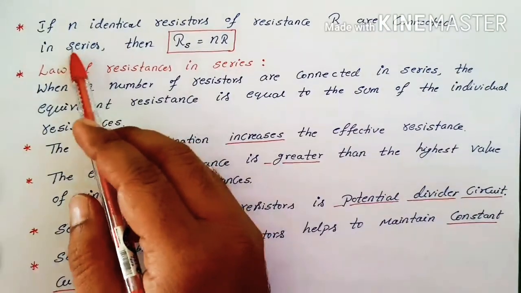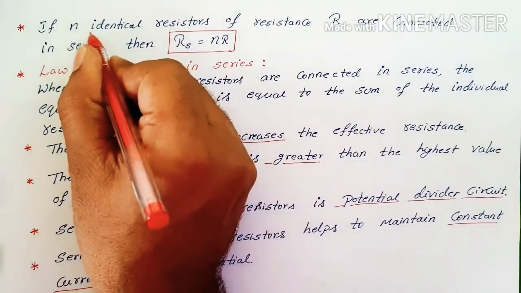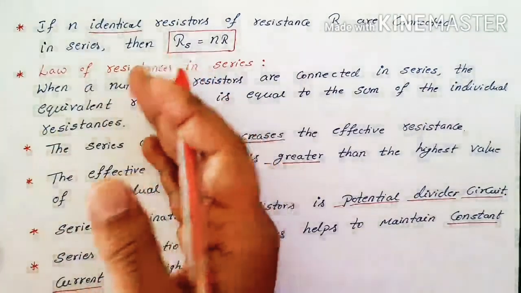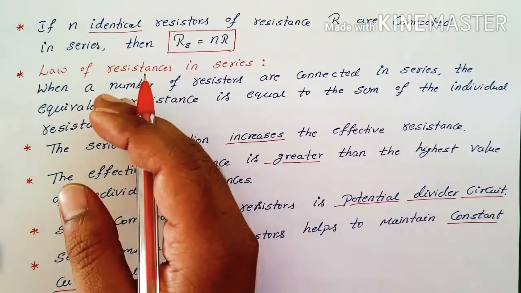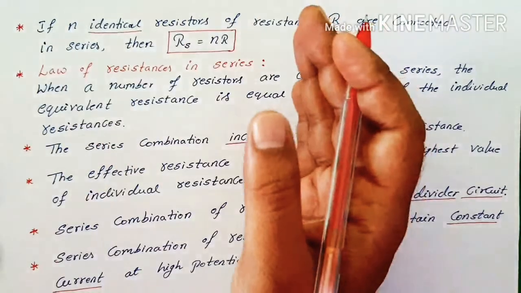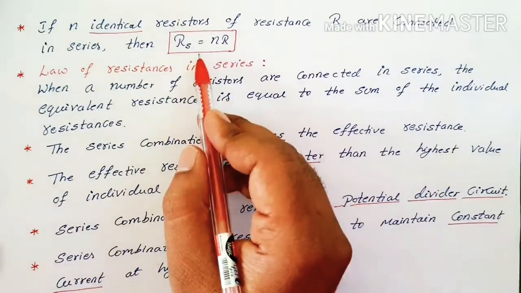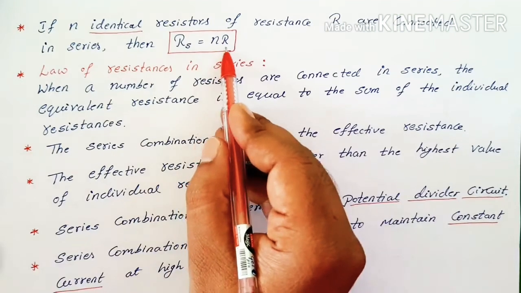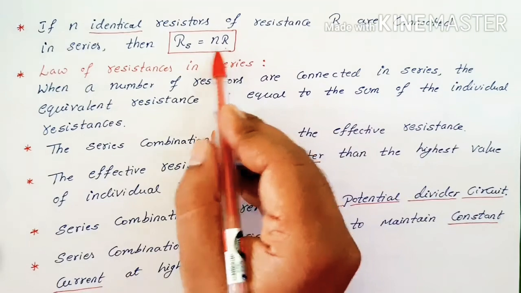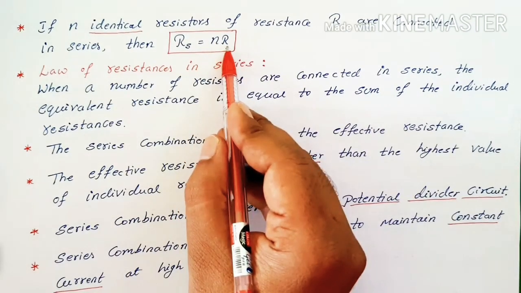Now, next, some important points in the series combination. Suppose n identical resistors are connected in series. N identical means carrying the same value of resistance, like 2 ohm, 2 ohm, 2 ohm, 2 ohm, connected up to 100 or n numbers in series. Then I can use this shortcut formula: Rs is equal to n into R. No need to use R1 plus R2 plus so on up to Rn. It's just a multiplication of the number of resistors connected and the resistance value.